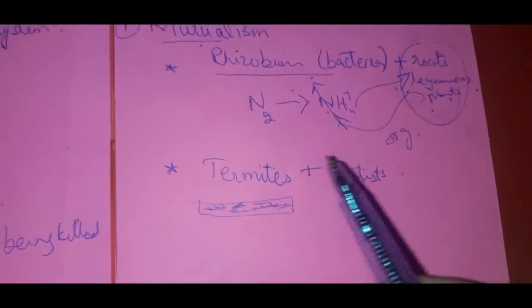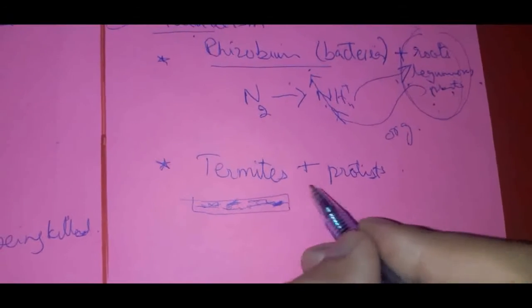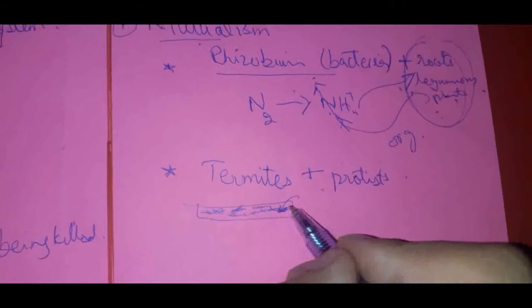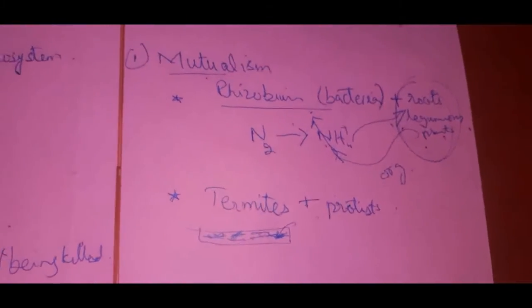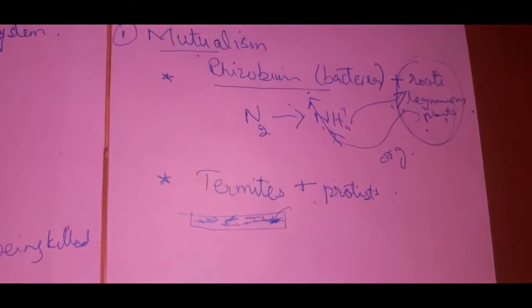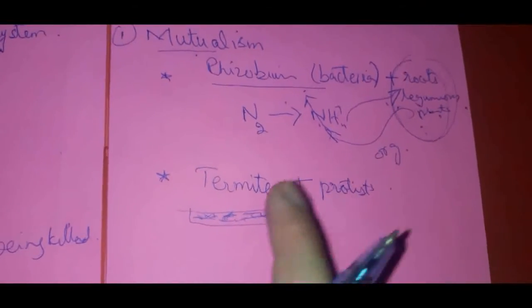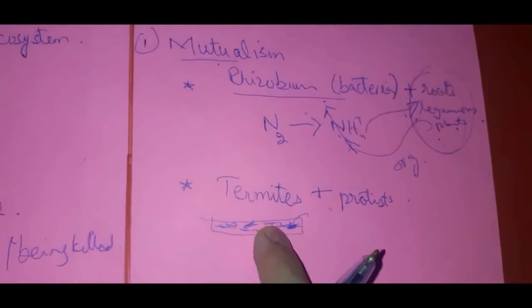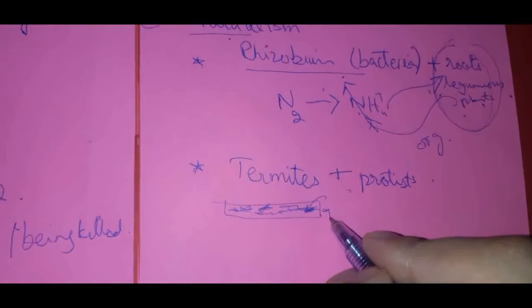And protists live over these termites, because they have an improper nucleus and cannot perform all of the functions which they really need. So they live over termites in their gut, or you can say intestine, right?